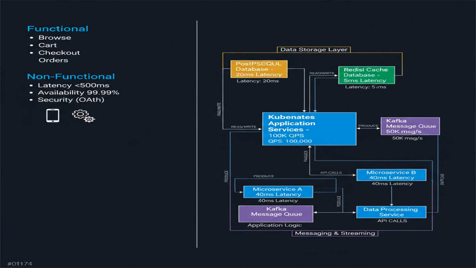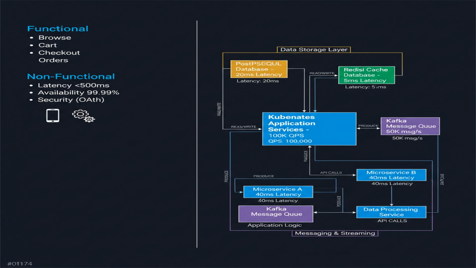We're designing an API for an e-commerce platform. Functional requirements: browse products, add to cart, checkout, manage orders. Non-functional requirements: low latency, sub 500 milliseconds, high availability, 99.99%, security, OWASP compliance. Clarifying questions: mobile app support, third-party integrations, payment gateway integration. We'll assume mobile and third-party support, but defer payment details for now.